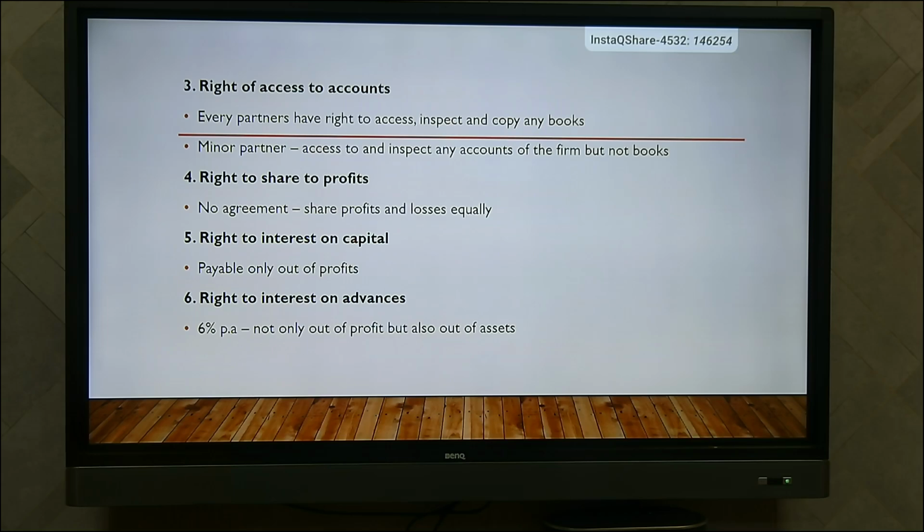Next, the right to interest on advances. Apart from capital, if they have contributed any amount in the form of an advance, then they have the right to get interest for the amount. So 6% per annum they will get as interest on advances, in spite of profit. If there is profit or loss, they won't consider that, they will get 6% interest. So not only out of profit, but out of assets also they will get that 6%.